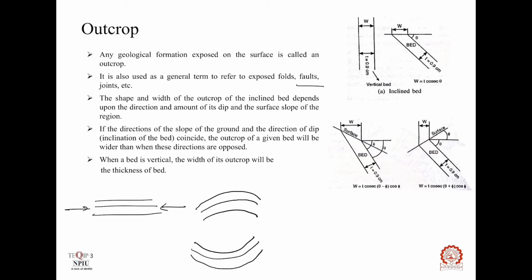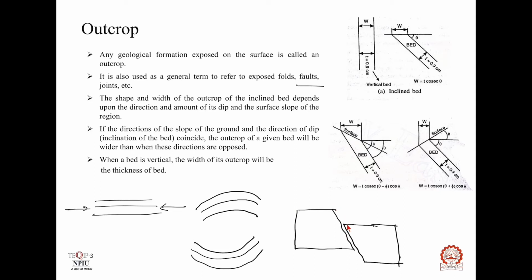Faults are the fracture plane along which there is a relative displacement between the rocks.